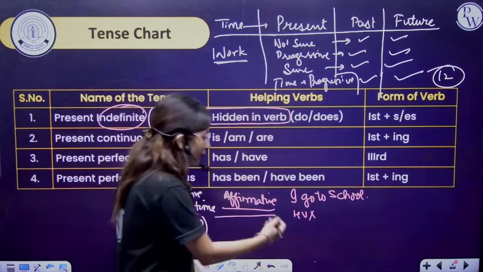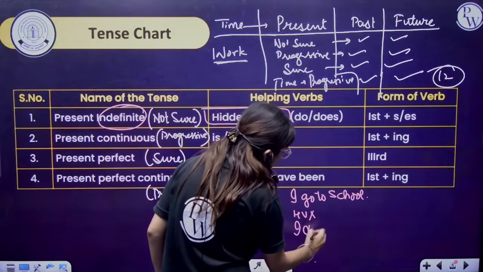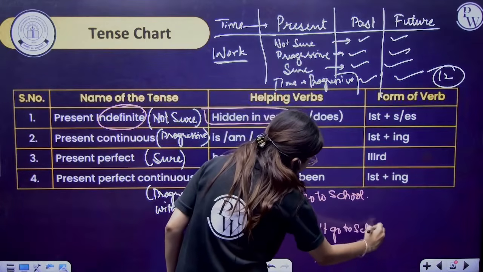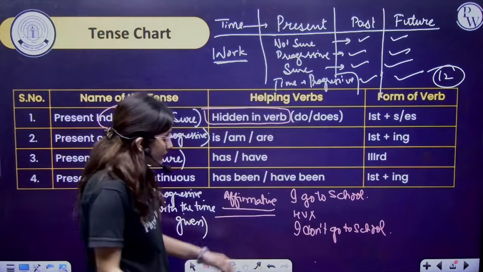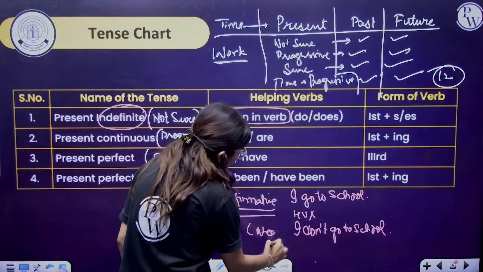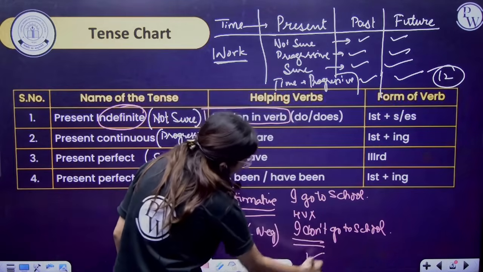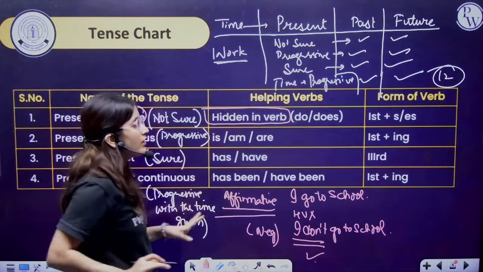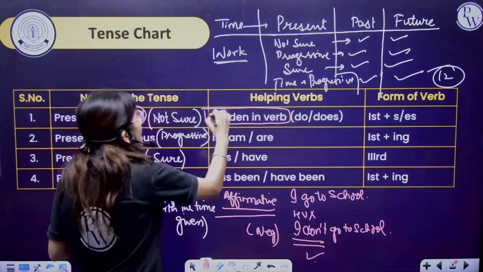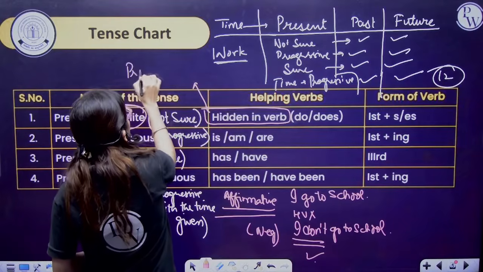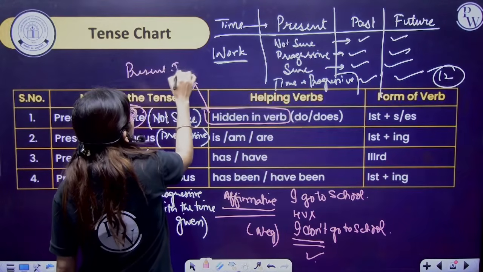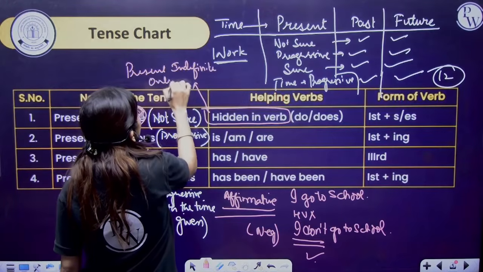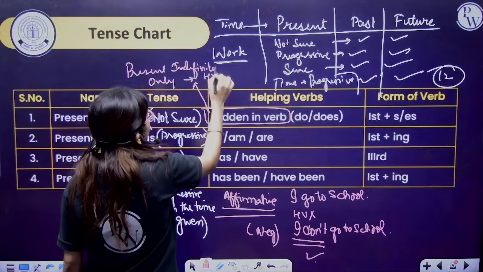Why? Because if I say, I don't go to school, it means in a negative sentence, the helping verb is mentioned. So if we are talking about the hidden verb do or does, it means that in present indefinite only, we don't have to write it.